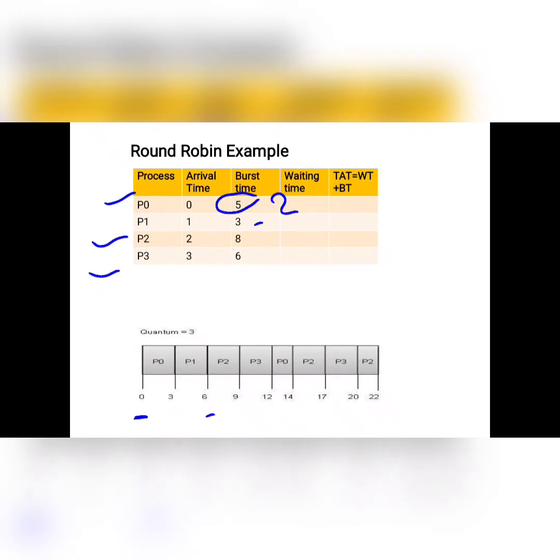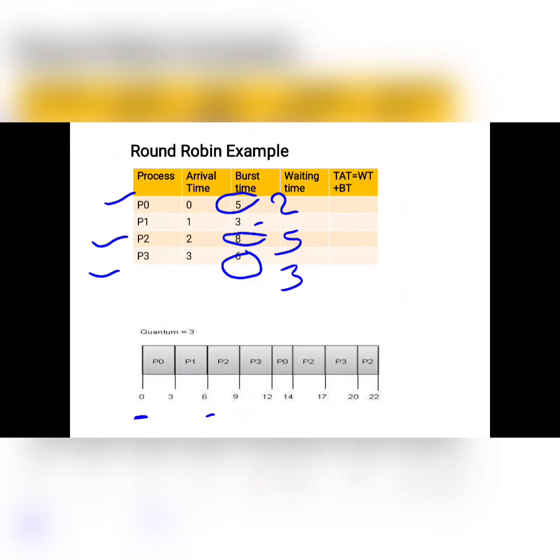Execution is completed with time quantum 3. Now P2, only 3 quantum is executed, so the remaining value is 5. Now P3, 3 quantum is already executed, so the remaining value is 3.